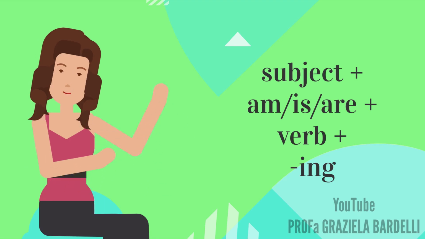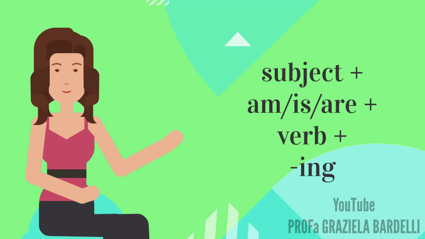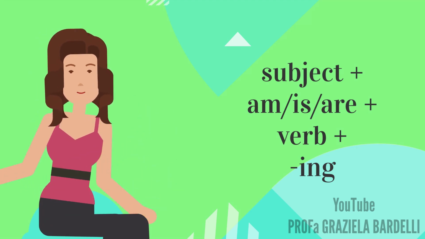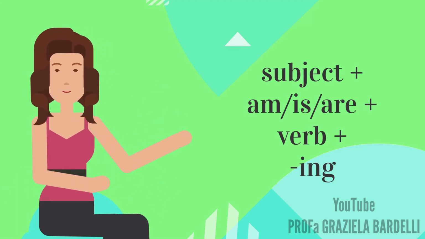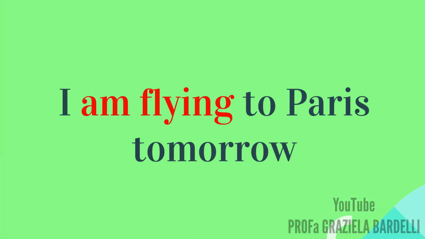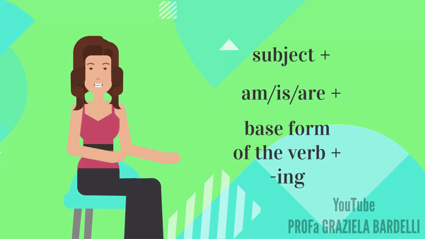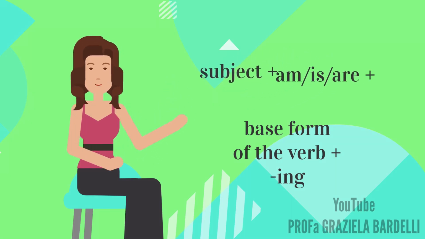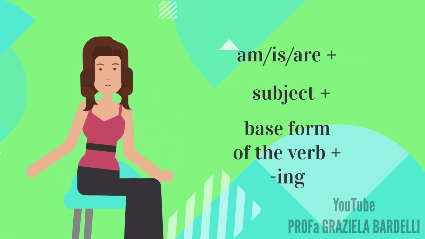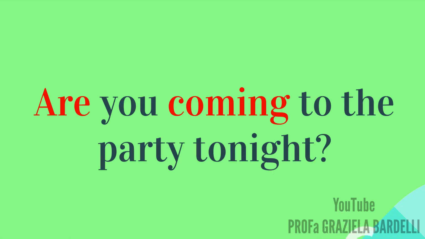The affirmative form of present continuous is subject plus am, is, are, plus verb plus ing. For example, I am flying to Paris tomorrow. To form an interrogative sentence, we switch the subject and am, is, are. For example, are you coming to the party tonight?